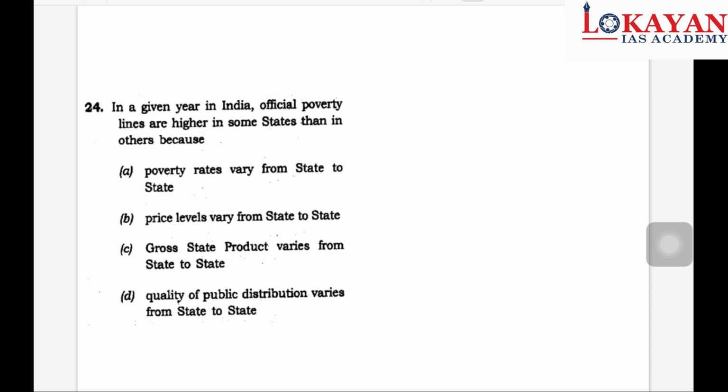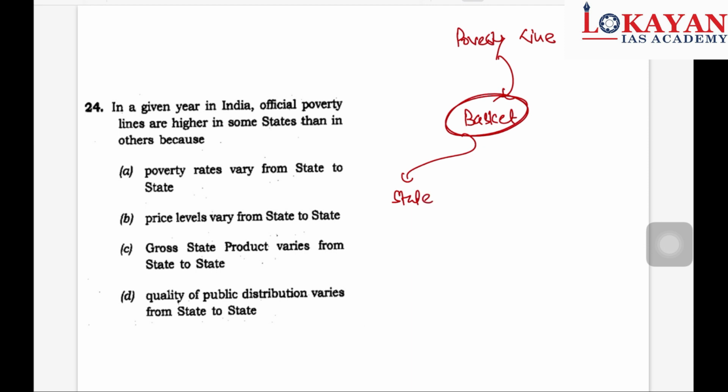In a given year in India, official poverty lines are often higher in some states than in others. Understand the concept. The poverty line is decided as per goods and services, and these goods and services are included in a basket. The price of the goods in the basket will vary from state to state.